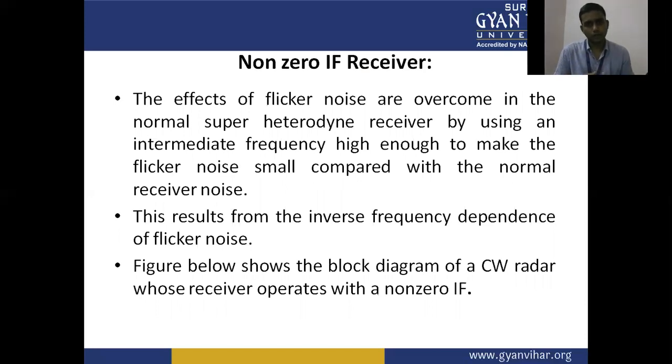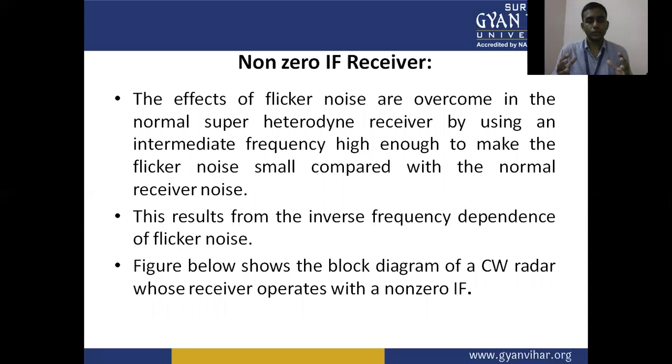So we have to increase the intermediate frequency high enough to make the flicker noise small, because a heterodyne receiver is a special type of receiver in communication systems which uses an intermediate frequency IF amplifier. So we increase the frequency of the IF amplifier to reduce the flicker noise. This results from the inverse frequency dependence of flicker noise.